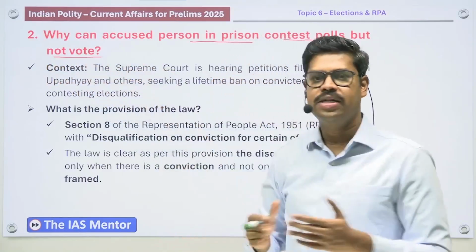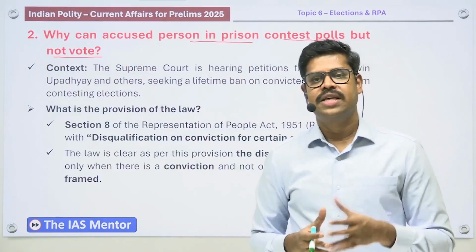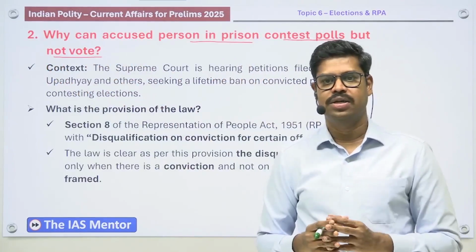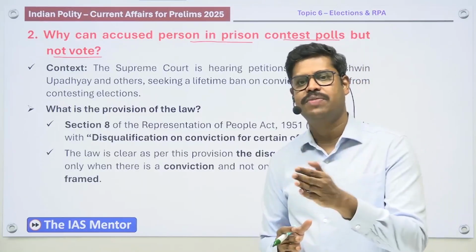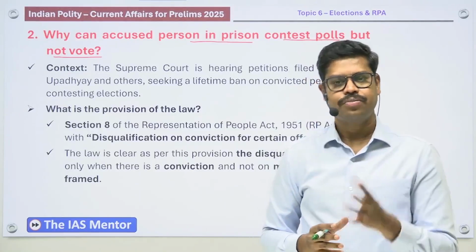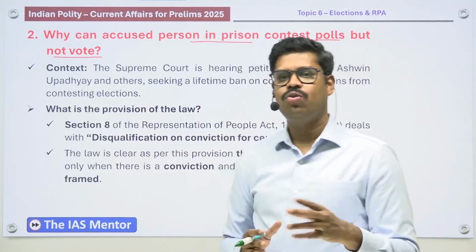That means you should understand what the position of law is today in our country. Can an accused person contest the polls? Yes, the accused person is allowed to contest the polls. But will an accused person have the right to vote? No, the accused person will not have the right to vote. What are the laws relating to that? Now, why is it relevant? Why was it in the newspaper?